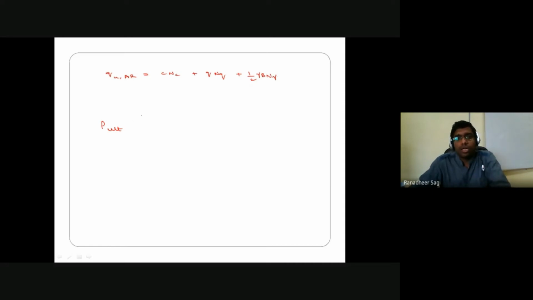Once your ultimate load carrying capacity of the pile group, whether it is a floating pile group or a pile raft foundation, is known based on two different modes of failure, let's say P ultimate is what I have calculated based on the individual mode of failure, and P ultimate is what I have calculated based on your block mode of failure. Now what is going to be my ultimate load carrying capacity of that particular pile group?